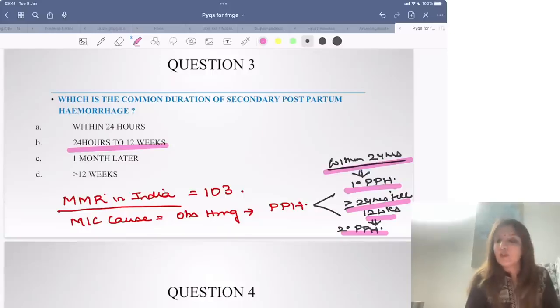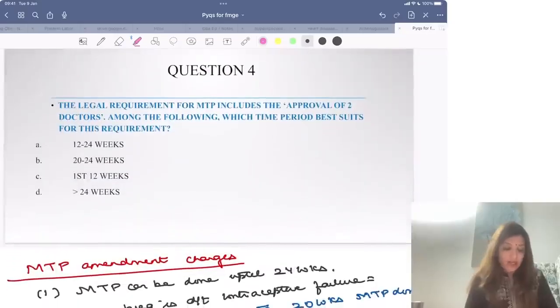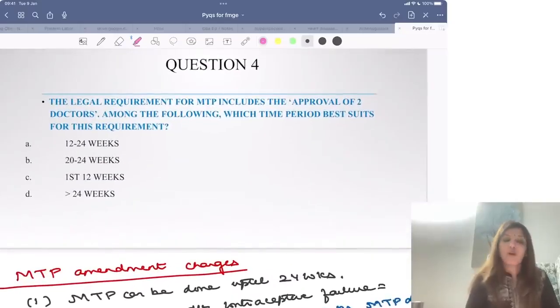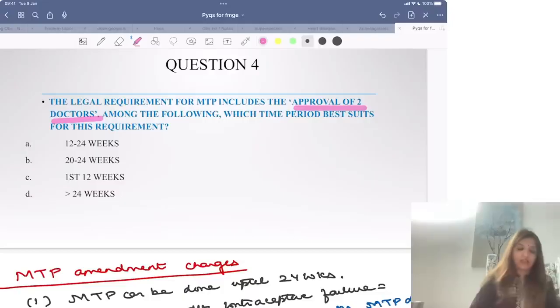What is the most common cause of primary PPH? It is atonic uterus. What is the most common cause of secondary PPH? It is retained placental tissue, right? What is maternal mortality rate in India? 103, right?